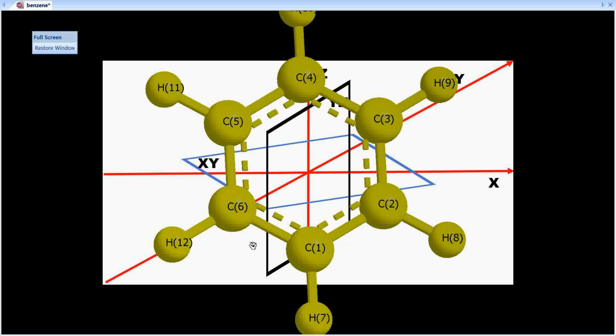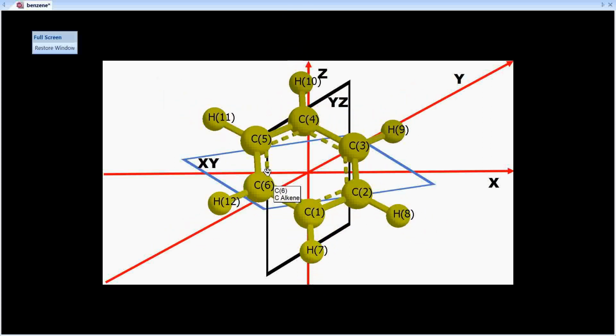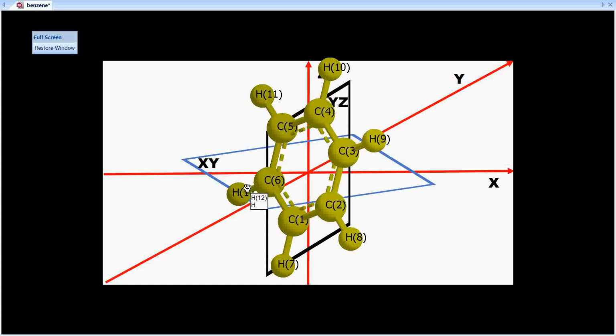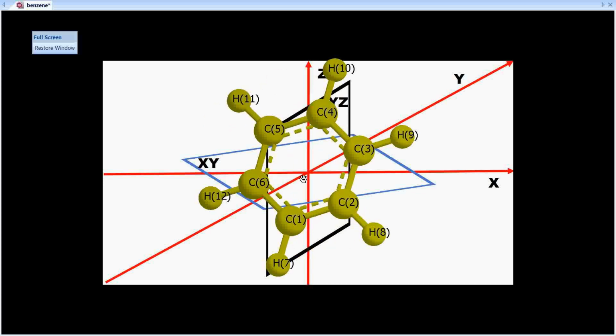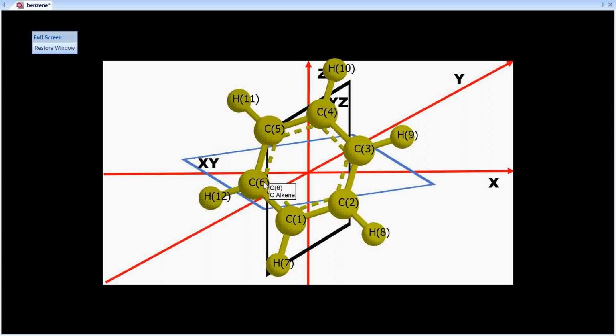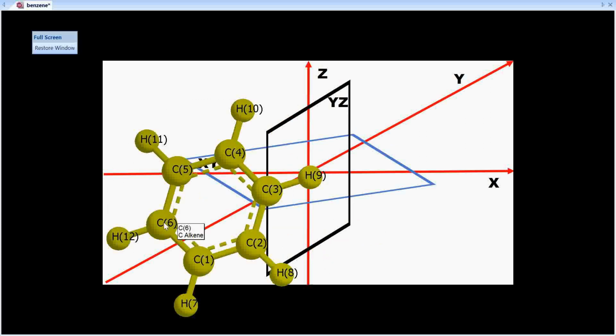Here, the bisecting plane. So see, I am reducing the size of the molecule a little bit and then changing the orientation a little bit, and I will show you how. In order to move it, I will have to restore the window for a moment, and then it will be easy. Okay, I have restored the window, and once again I am showing you the full screen, and this time I will be able to move the molecule, and you will see what I am going to do.